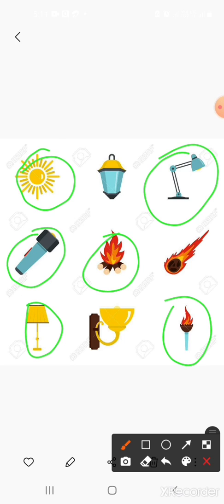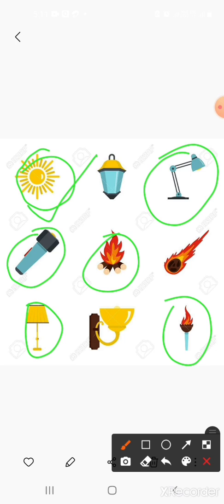Sources of light that occur in nature are called natural sources of light. For example, this is the sun. This is a natural source of light. And give me some more examples. Yes, stars, firefly, deep sea organisms, etc. These are the natural sources of light.